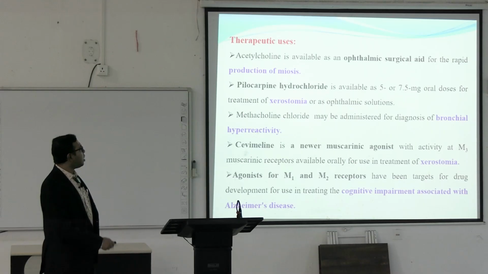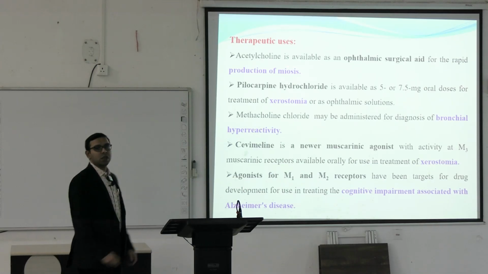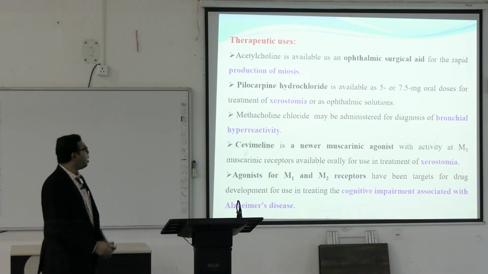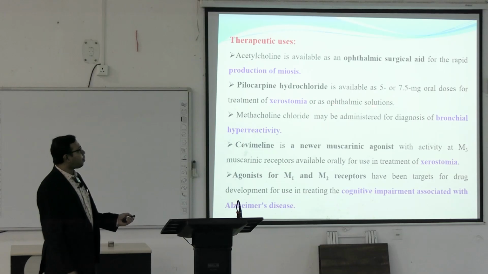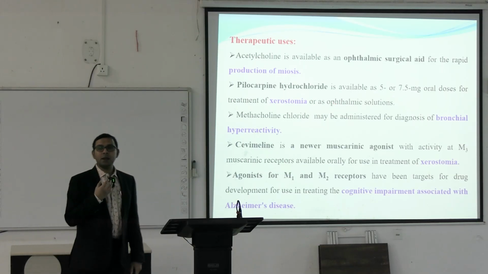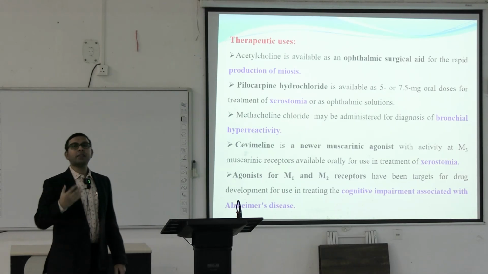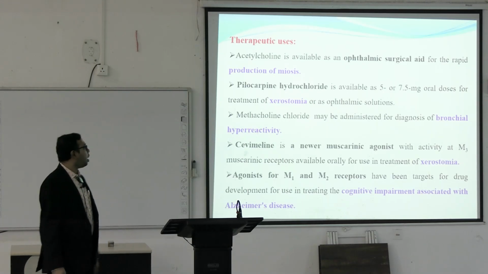Therapeutic uses of acetylcholine. Acetylcholine is available as an ophthalmic surgical aid in limited cases for the rapid production of miosis. Miosis means the pupil becomes smaller. Pilocarpine is available as a 5 or 7.5 milligram oral dose for the treatment of xerostomia, or as an ophthalmic solution. Xerostomia means dryness due to decreased secretion from the salivary glands. So we have to increase the salivary secretion, and we can use pilocarpine for this apart from using it in glaucoma.